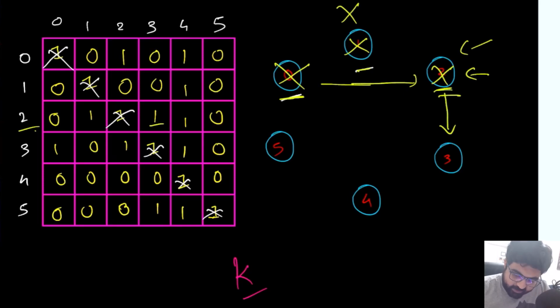Now we are at this value number 3. So we'll check for 3 to 4. So 3 to 4, if we check, yeah, 3 knows 4. So in this case, 3 cannot be a celebrity because 3 knows 4 because of this value.